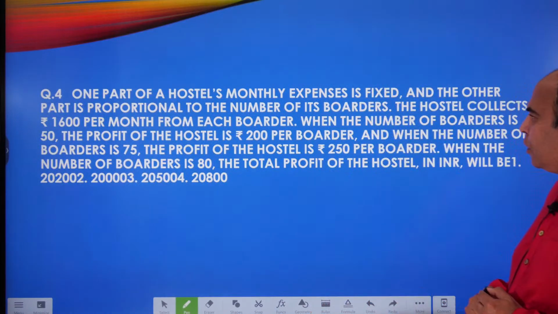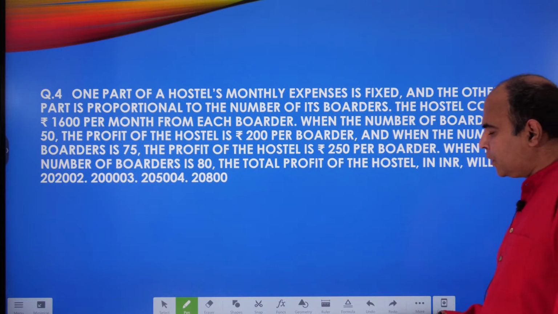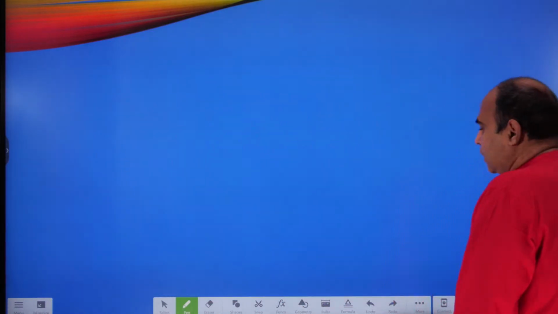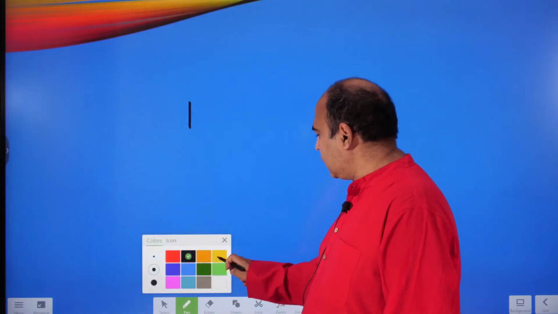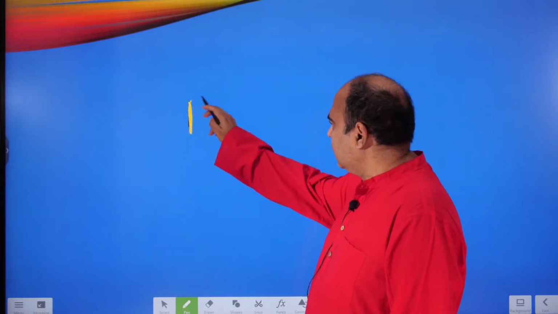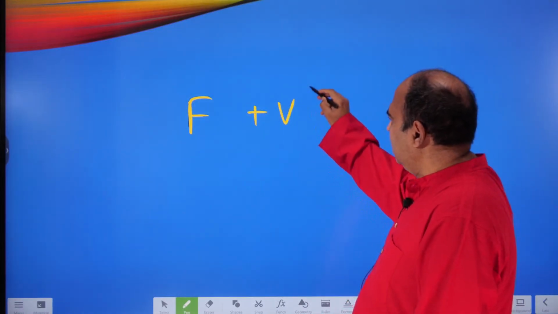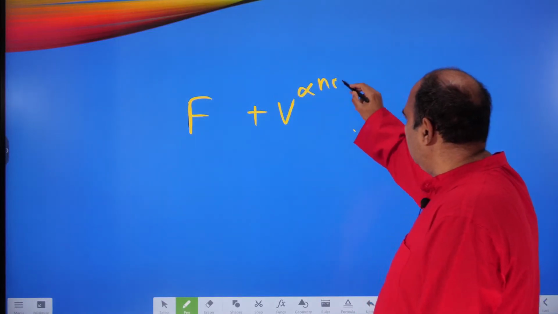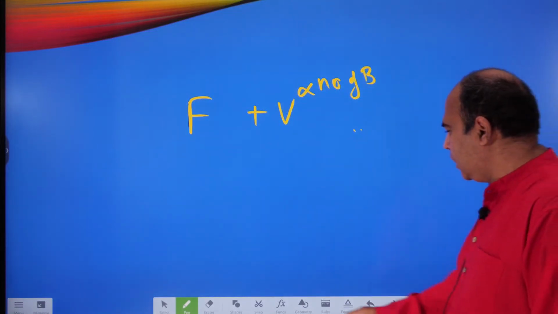One part of a hostel's monthly expenses is fixed and the other part is proportional to the number of boarders. So when you read this first statement, you have to keep reacting to the statement. What you realize is that there's a part of the hostel expenses which is fixed and the other part varies. The variable part varies with the number of boarders. This is what is mentioned in this question.